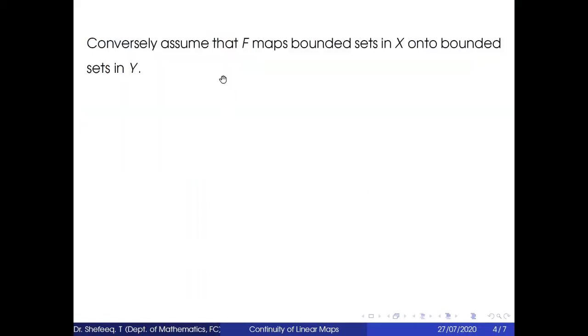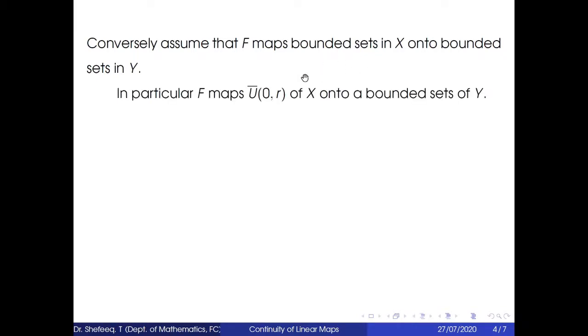Now conversely assume that f maps bounded sets in X onto bounded sets in Y. This means f maps every bounded set in X. So if we take a particular bounded set, say U bar 0 r, the closed ball about 0 with radius r, this set maps onto a bounded set of Y. Then by theorem 6.2, f is continuous.